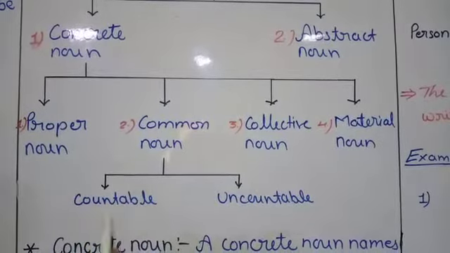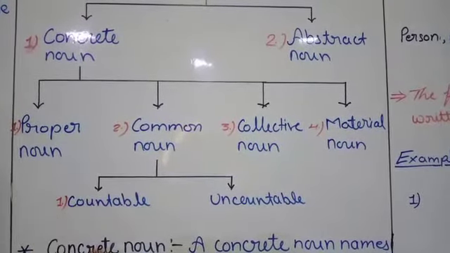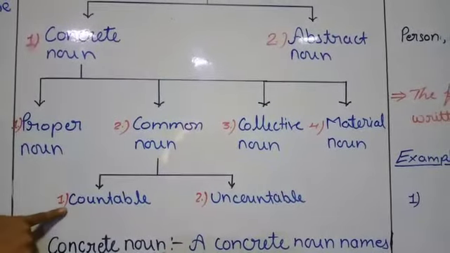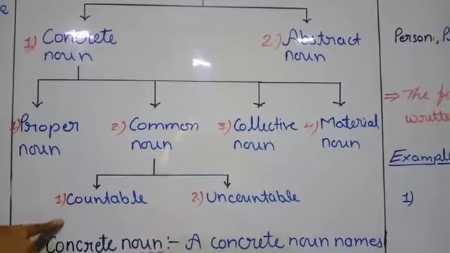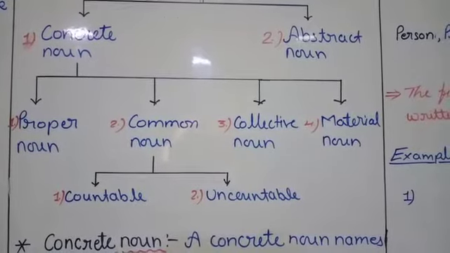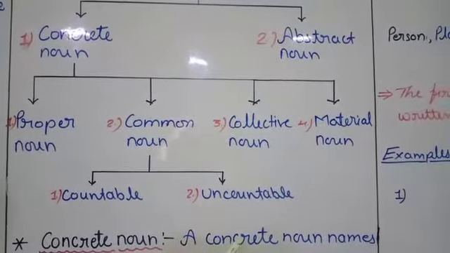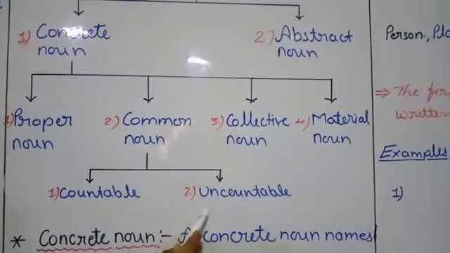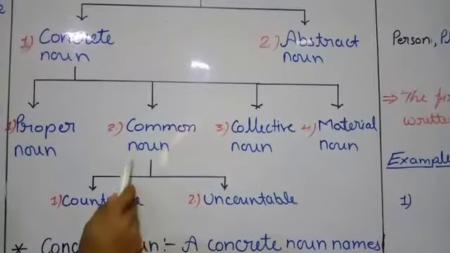Common noun is divided into two parts, that is countable noun and uncountable noun. When we talk about the countable common noun, like I have 4 bananas, it means we are able to count that. There is a bunch of 7 flowers, we can count that. And uncountable, like the crowd, we are not going to count that. So there are 2 kinds of common noun, countable and uncountable.